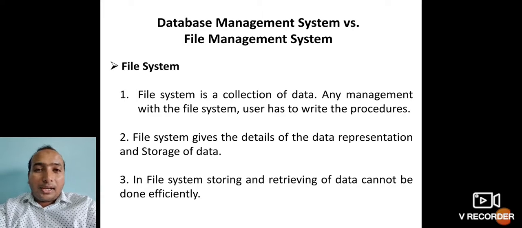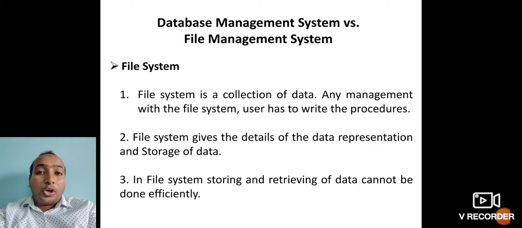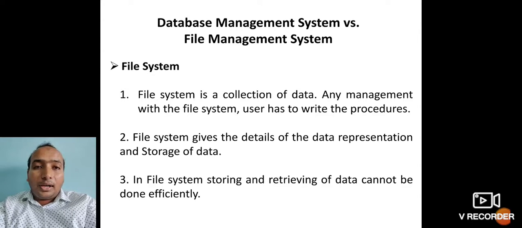So you have to remember that when you are dealing with your data with huge volumes, then the file system is really a challenging task. You cannot do the retrieval of your data or the effective storage of your data in a better way. So this is one of the demerits of your file system.